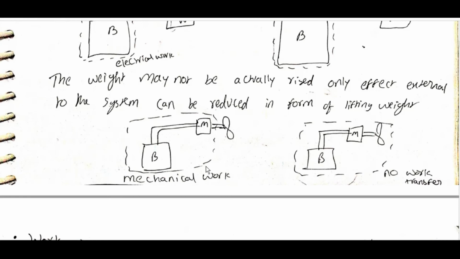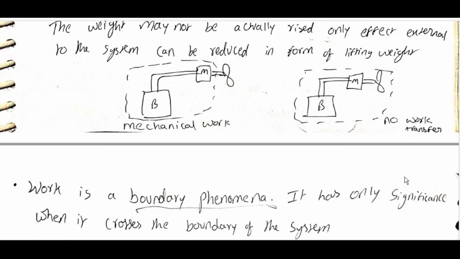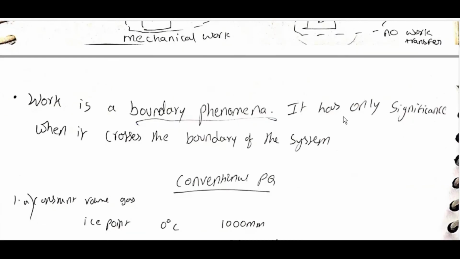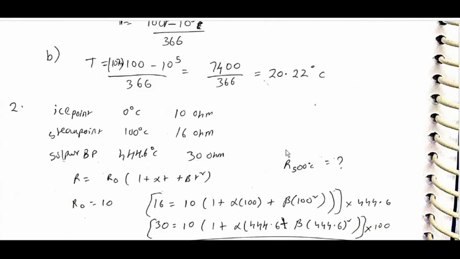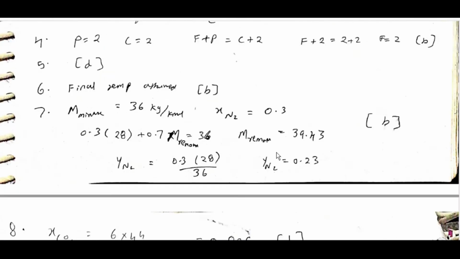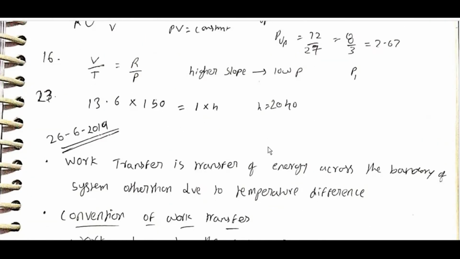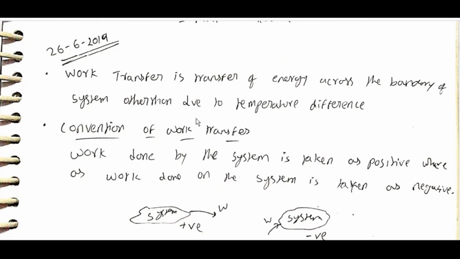Here, if this whole thing is the system, then there is mechanical work. If this whole thing along with the fan is the system, there is no work transfer. Work is a boundary phenomenon. We can see here there is work, here there is no work. It has significance only when it crosses the boundary of the system. Work transfer is the transfer of energy across the boundary of a system other than due to temperature difference.